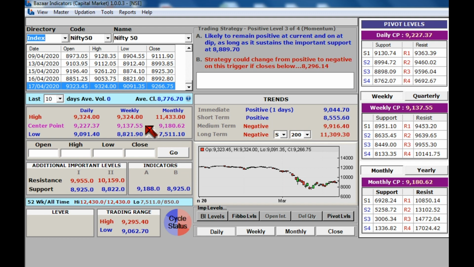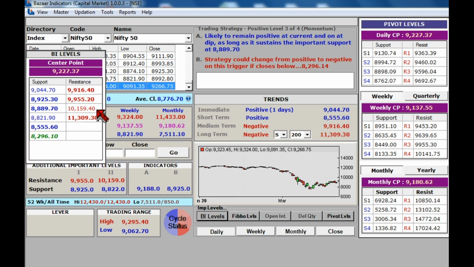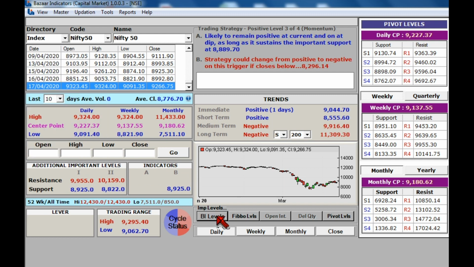Above this, wherever it can go, it doesn't have any resistance before 9916. That doesn't mean it will go only one way. It has intraday resistance, and on a weekly basis it has resistance in terms of pivot. So above 9137 it may go right up to 9363 or even 9450, and once this is crossed it can go up to 9916.